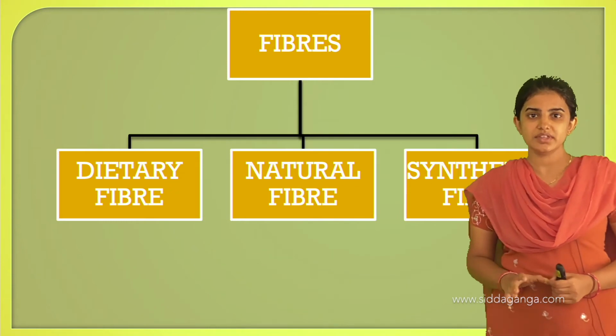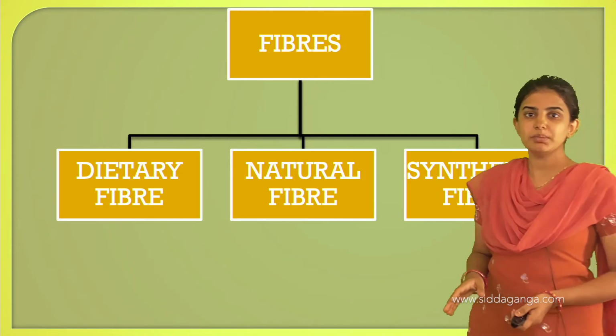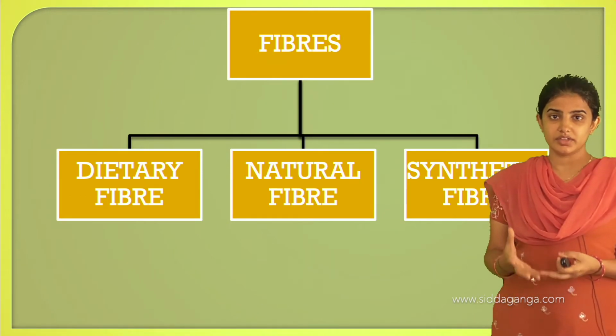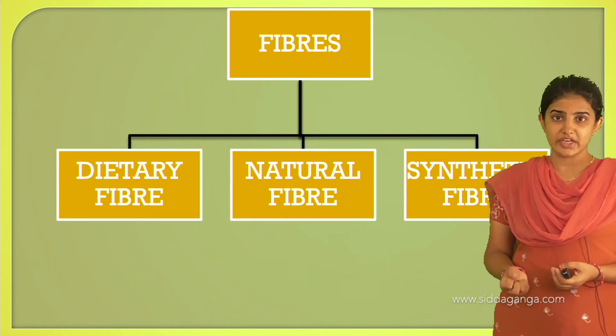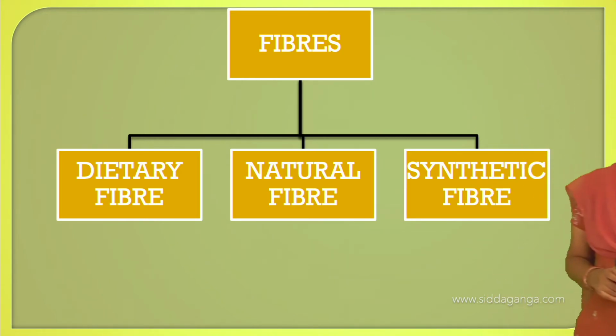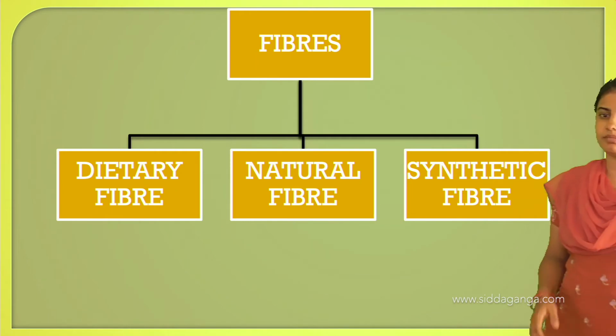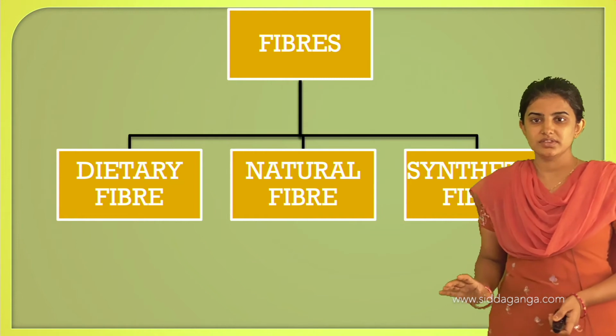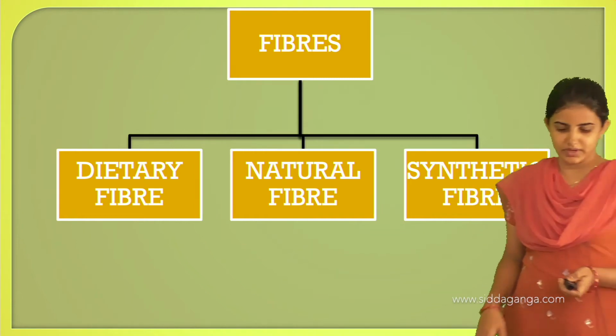Natural fibers are those which are present in nature and obtained from natural sources like plants as well as animals. And synthetic fibers are those which are made by man using different types of chemicals. This is how fibers are divided.